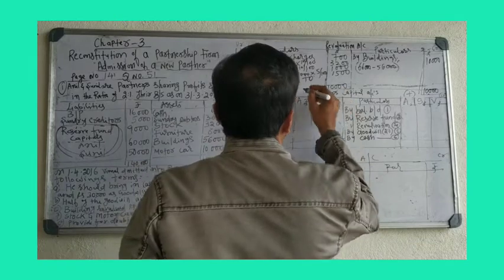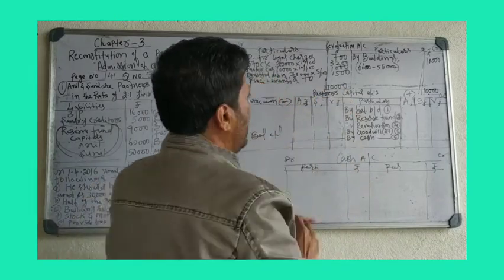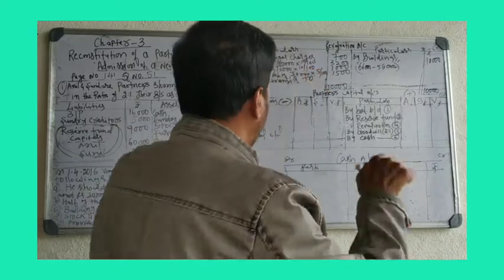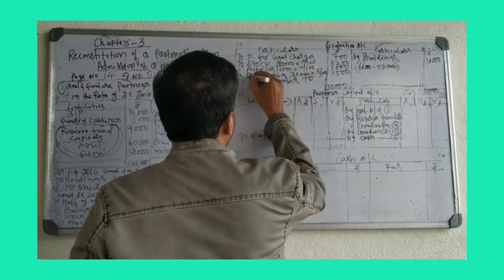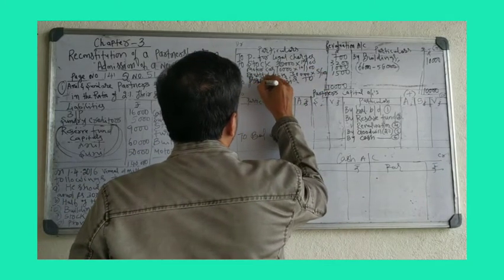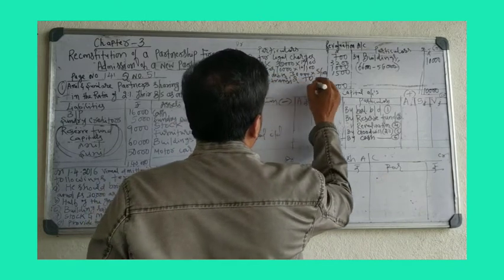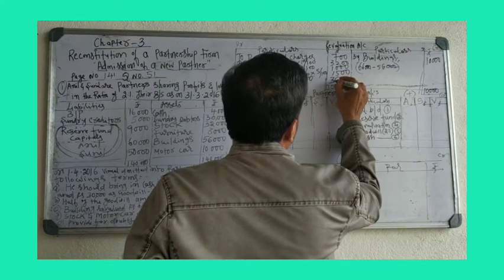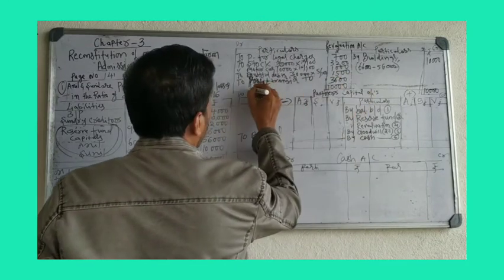So the remaining is profit. Here income is 10,000. Loss is 6,400. Remaining profit is 3,600. This is transferred to partners.